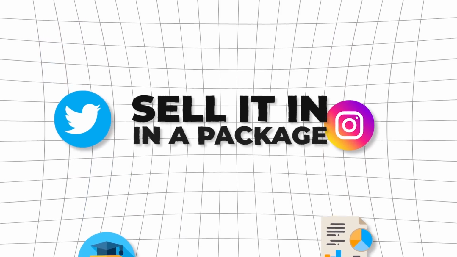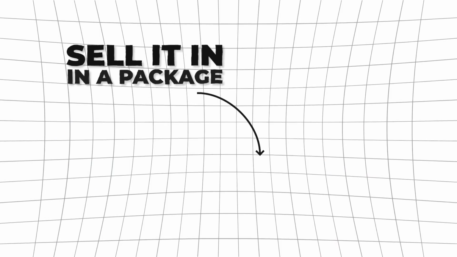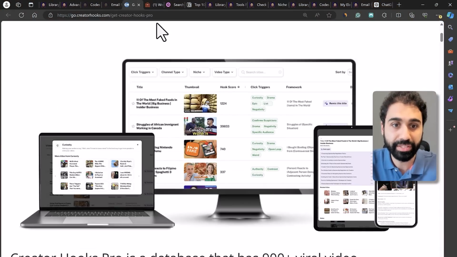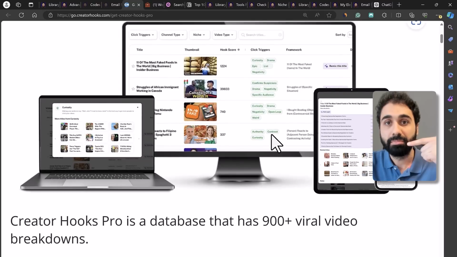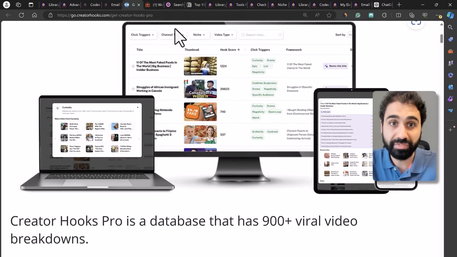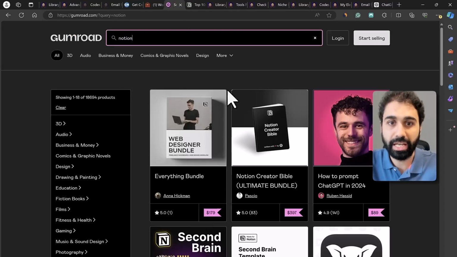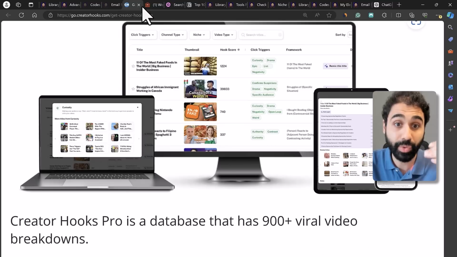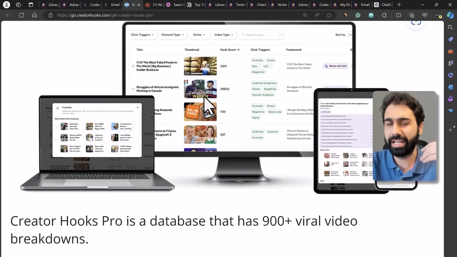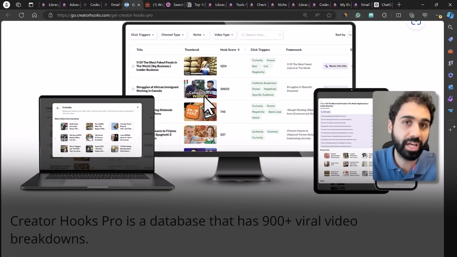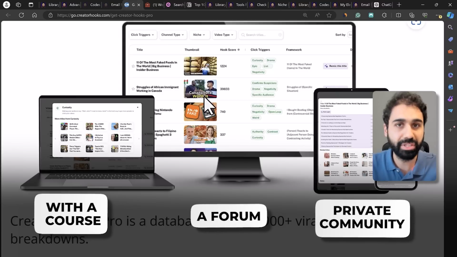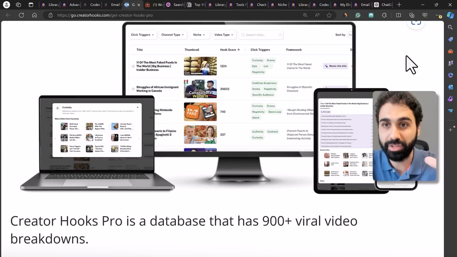And one tip here, later on you can scale this with a membership. In my case, I sell this as a membership. Even Creator Hook sells this as a membership. But you can start with a one-time purchase if you want, like on Notion and Gumroad, and later on you can scale with more libraries and create a membership. Maybe you can add this membership with multiple products, with a course, with a forum, with access to a private community, and so on. But now let's focus on the idea.